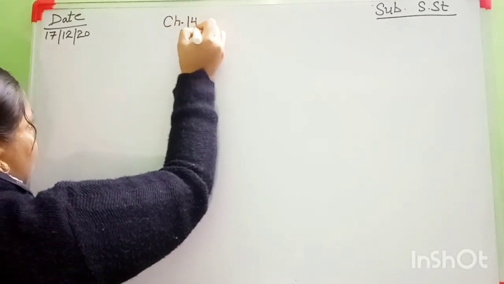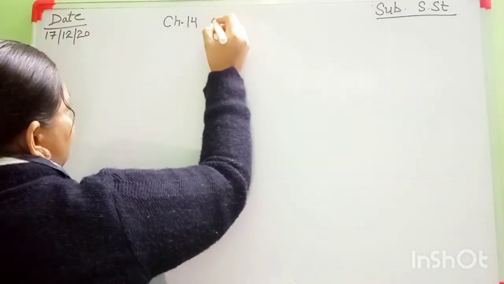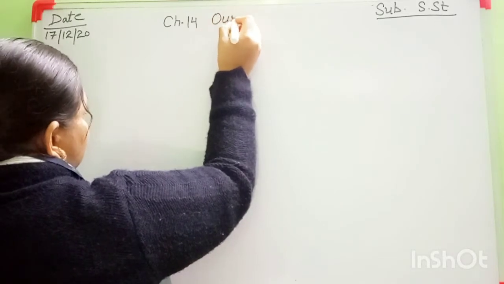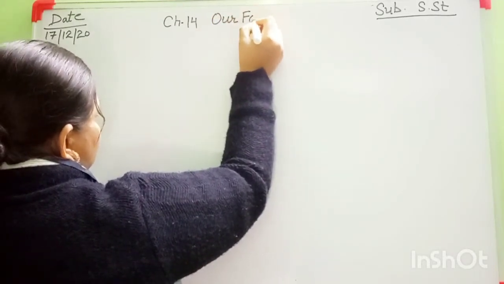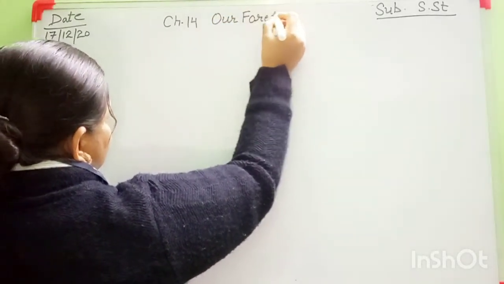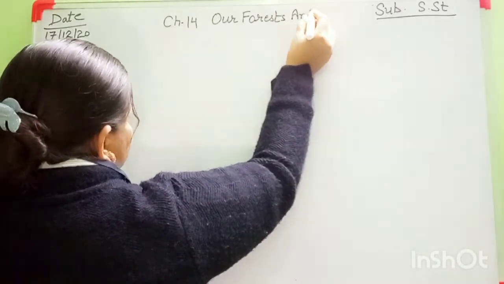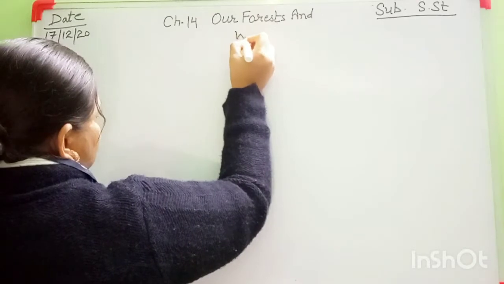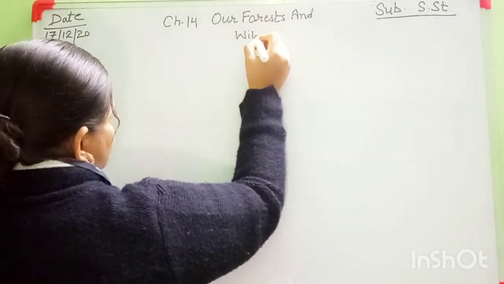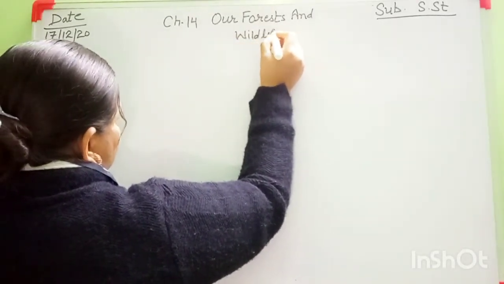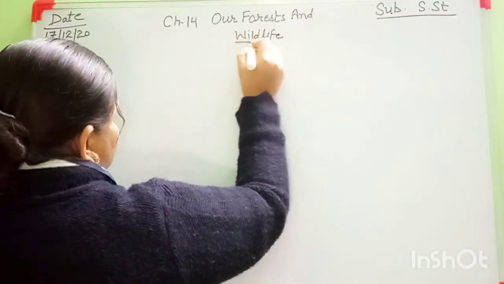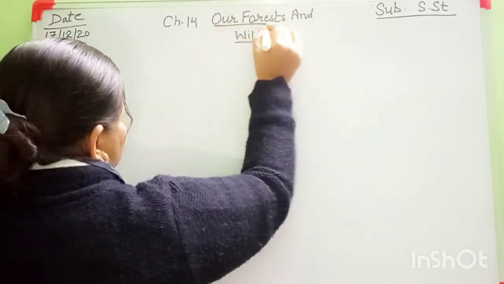This chapter is going on now. Chapter 14, our forest and wildlife. This is your chapter.